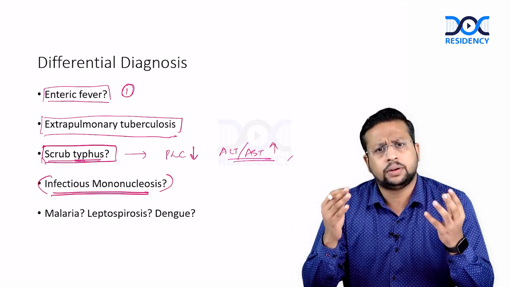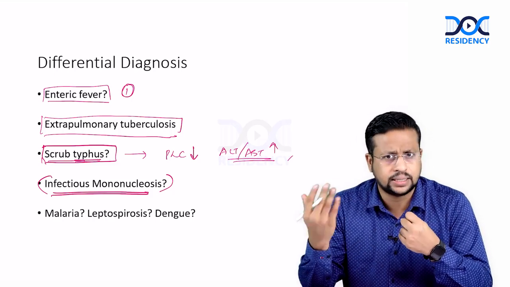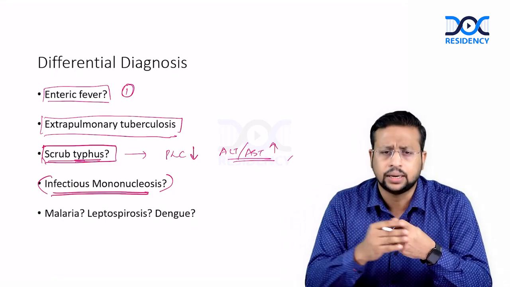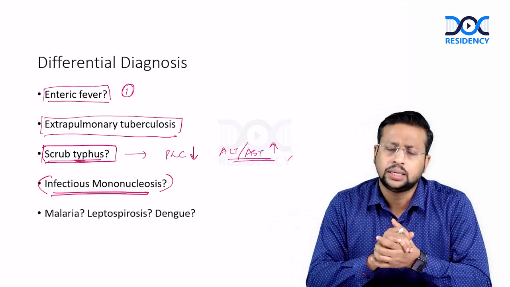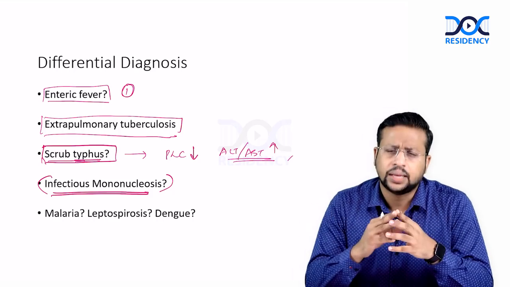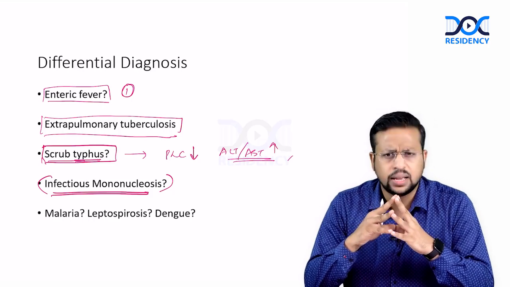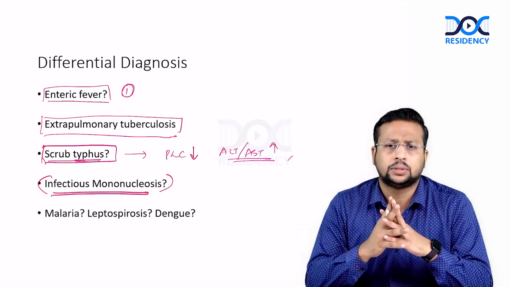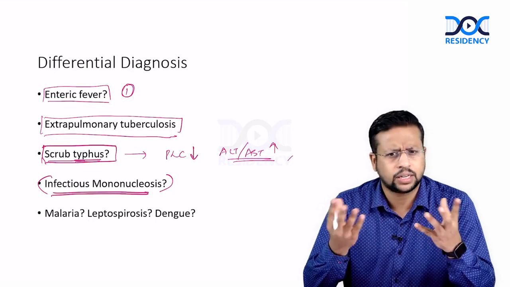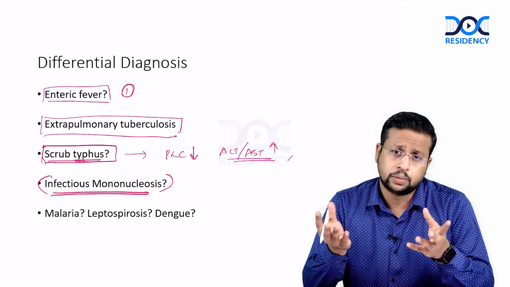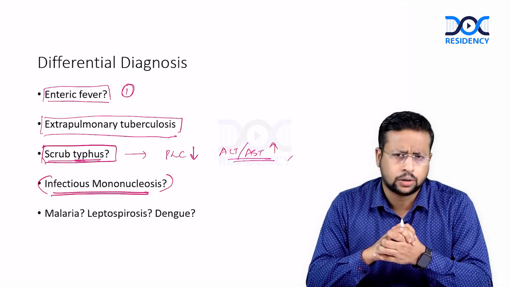Usually, IMN may have symptoms of pharyngitis, they may complain of throat pain, and on examination you may also see a membrane over the tonsil. And then you have posterior cervical lymph nodes, which is common in infectious mononucleosis. We don't have lymph nodes here, so that is against IMN, but sometimes lymphadenopathy may not be there. Splenomegaly and hepatomegaly can also be seen, but not always.